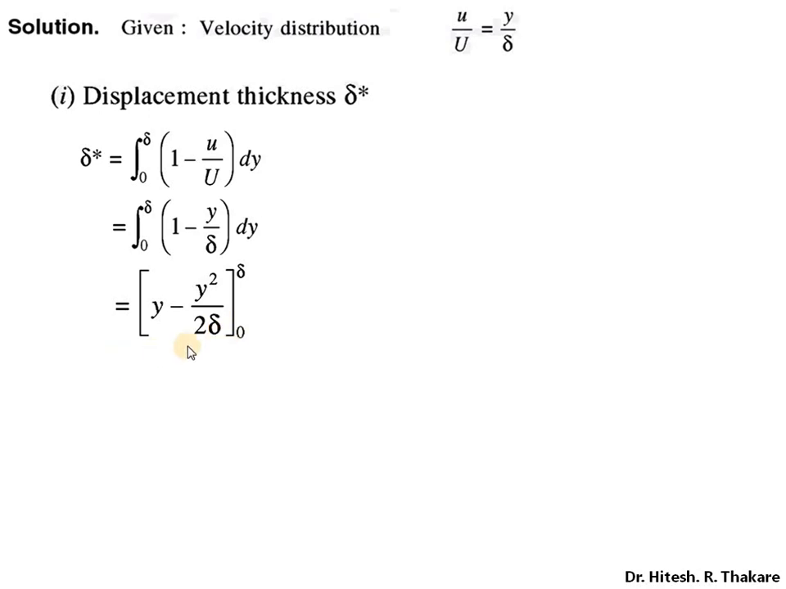Now the integration operation is complete. Now we need to put in the limits of integration. So when we put delta for y and then 0 for y, we simply get delta minus 0, that is delta. So that's the benefit. In this case we can achieve a mathematical benefit. Every time 0 can be directly omitted from our writing. So what we get is delta minus delta square upon 2 delta. We can eliminate 1 delta from numerator and 1 delta from denominator. So that gives us delta minus delta by 2. So the final answer for displacement thickness is delta by 2.